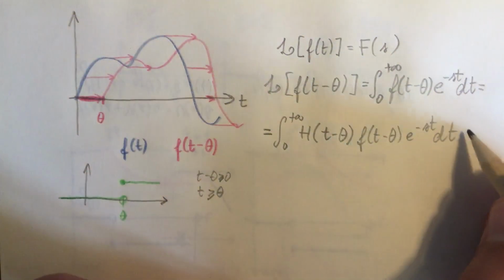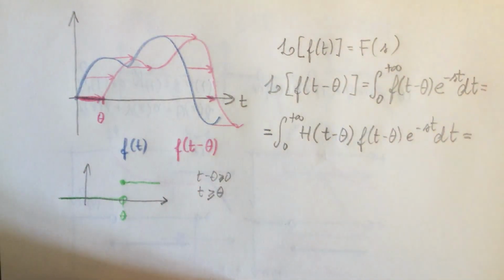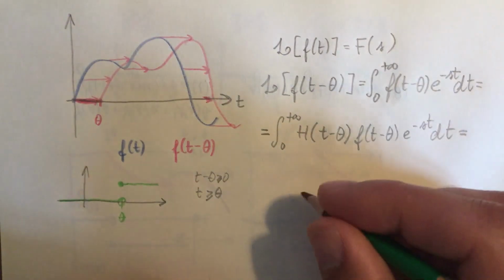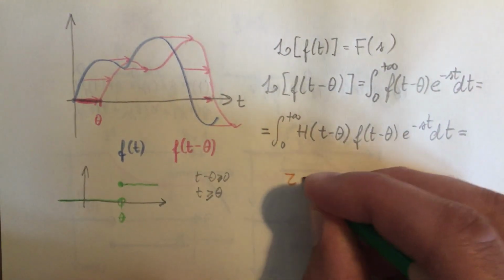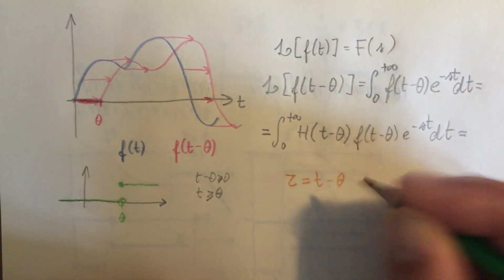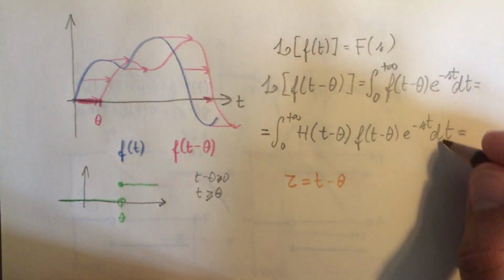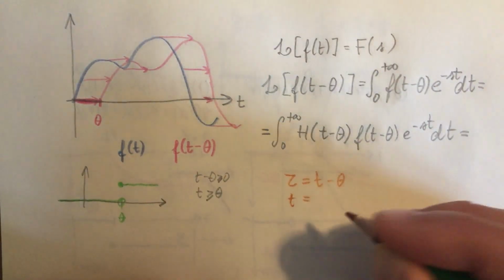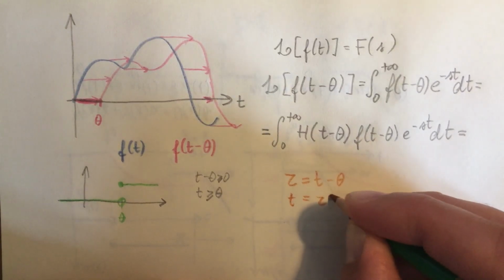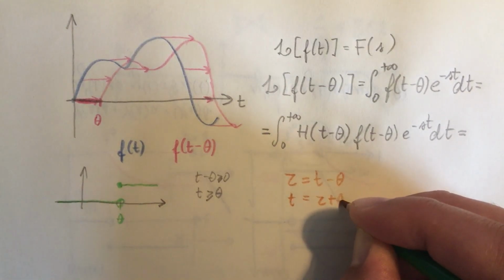Now, I will carry out a variable change. I am going to say that tau is equal to t minus theta, this thing here. Here I have t. t will be equal to theta plus tau.